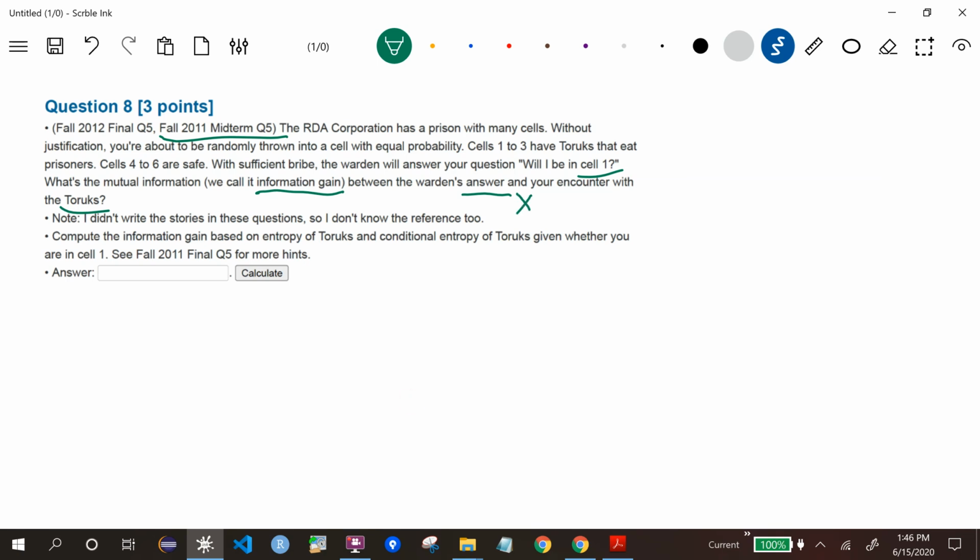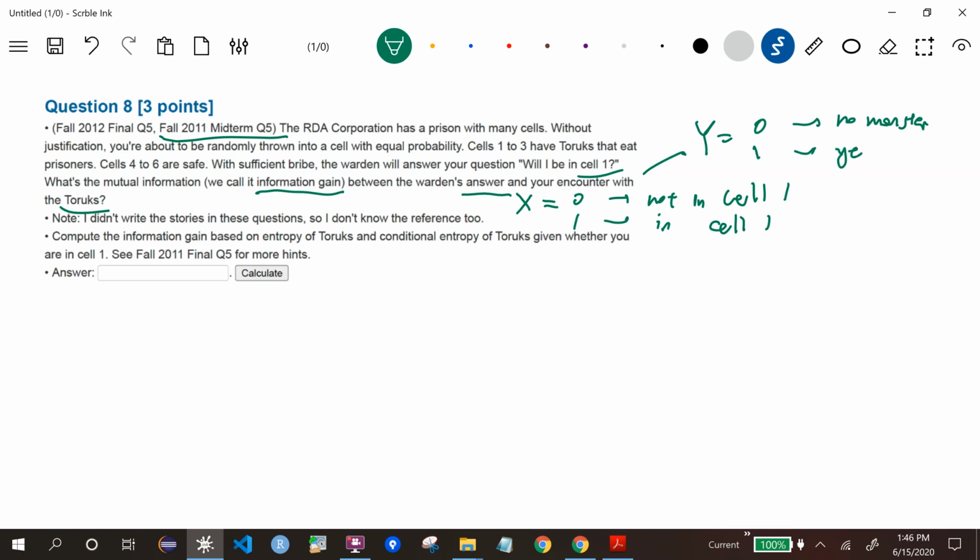So this is our x. It's either 0 or 1, and 0 means not in cell 1, and 1 means it's in cell 1. And the encounter is y. Y 0 means no monster, and 1 means yes, I'm going to be eaten by the monster, or whatever the monster does. So in any case, we want to figure out the information gain, so we need to figure out the entropy of y first.